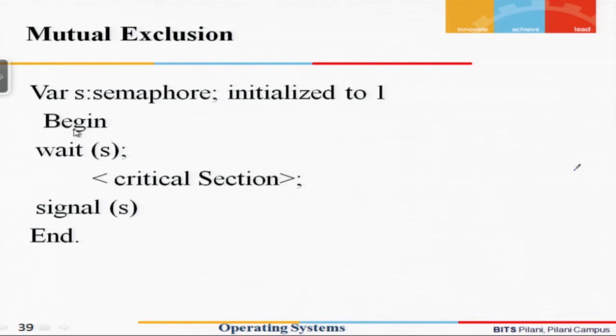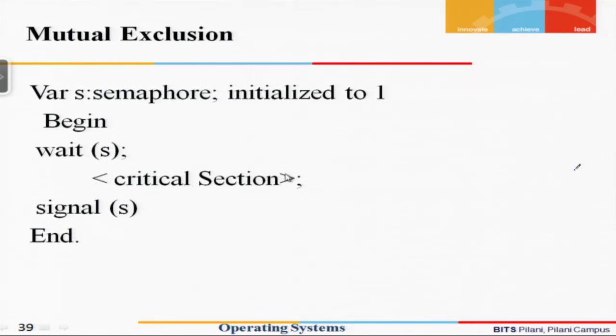Let us say some process comes which executes the instruction wait S. S in the beginning is 1, so when you execute wait S, the value of S will become 0. It gets decremented, and since it is a non-negative value, the process is allowed to execute the critical section.